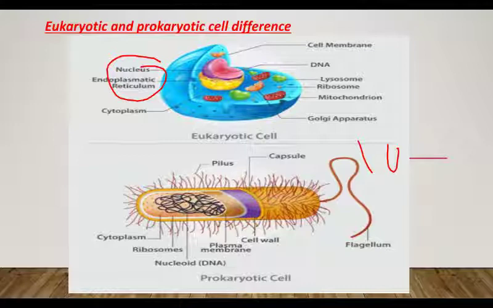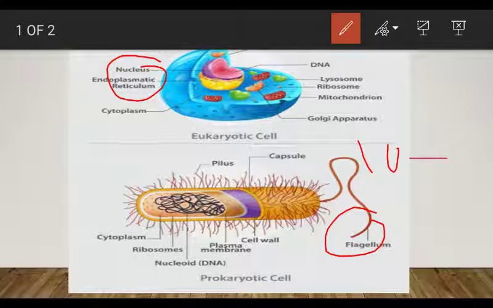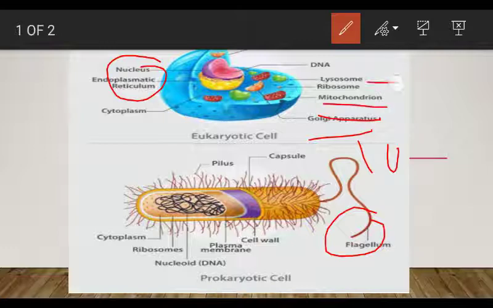They both have flagella for locomotion, but the mode of their action and their structure are different in each. The flagella is of a different type in both cases. The Golgi apparatus, a type of organelle, is not present in prokaryotic cells, it is present in eukaryotic cells only. Mitochondria, lysosomes and endoplasmic reticulum are all present in eukaryotes, not in prokaryotic cells.